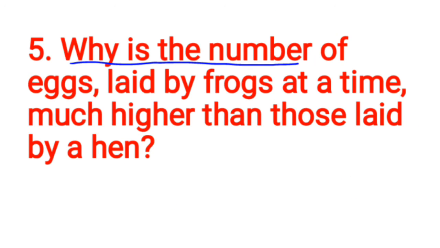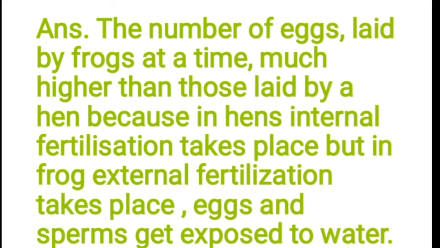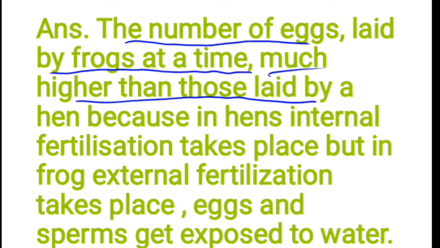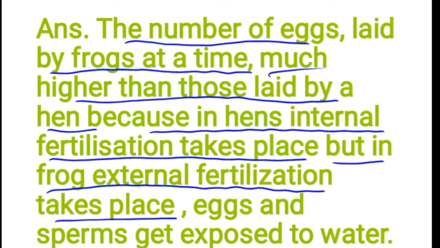Why is the number of eggs laid by frogs at a time much higher than those laid by a hen? Answer: the number of eggs laid by frogs at a time is much higher than those laid by a hen, because in hens internal fertilization takes place, but in frogs external fertilization takes place.